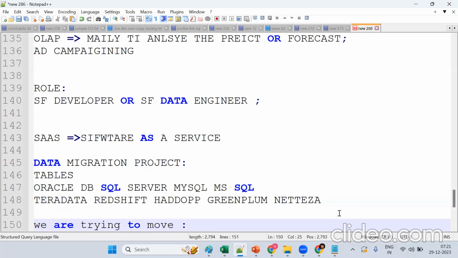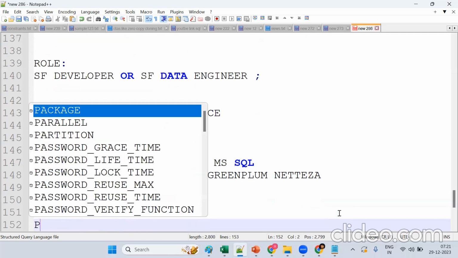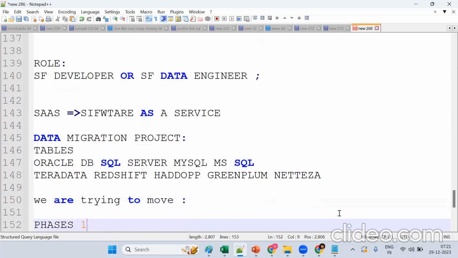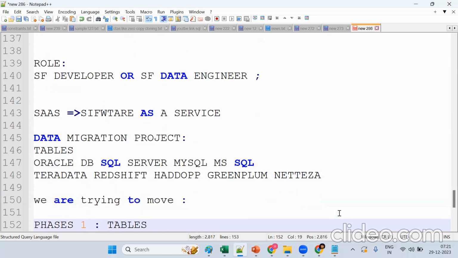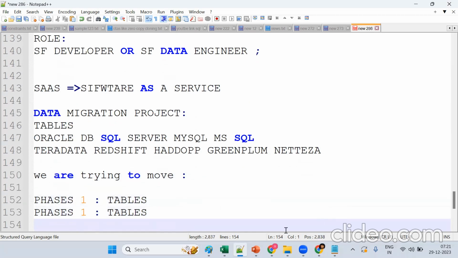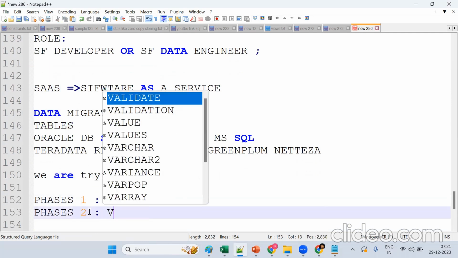Data will be stored in the format of what? It will be done in phases. In phase one, first we'll move the tables. Tell me what exactly will move? Only tables will move. What will we try to migrate? Tables. Okay, so phase one is tables, phase two will be views.